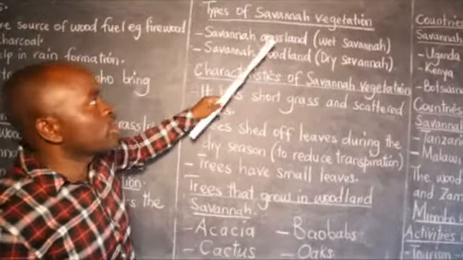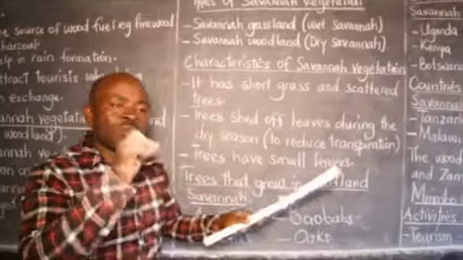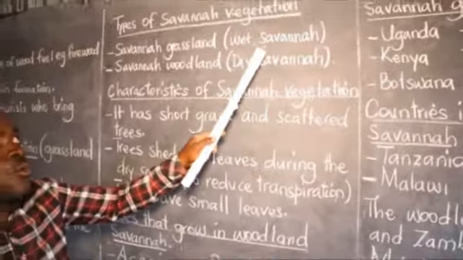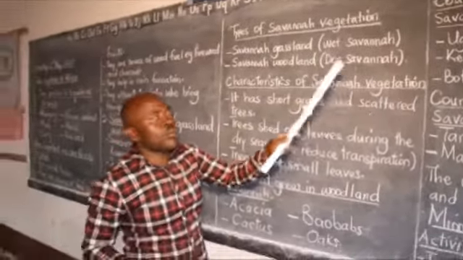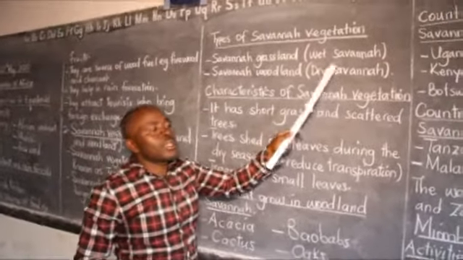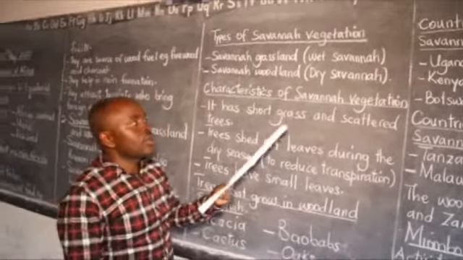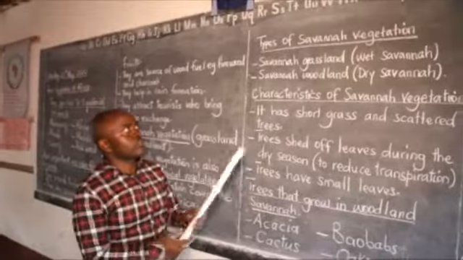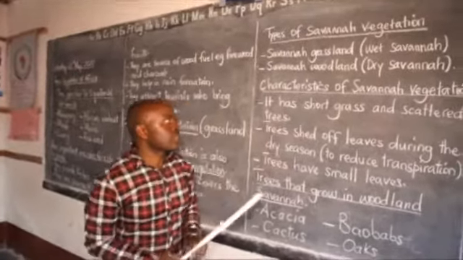So majorly, what do we need to know about these two? The grassland is a wet savanna. Why? It is found in wet areas, where the wet areas receive rainfall. Then the dry savanna is found in the semi-arid areas where there is little rainfall. But they are all referred to as the savanna vegetation.